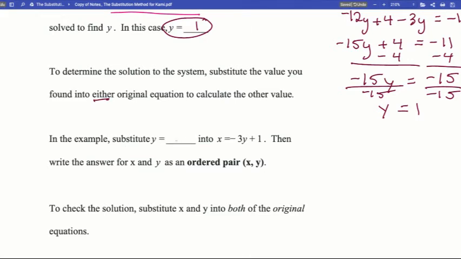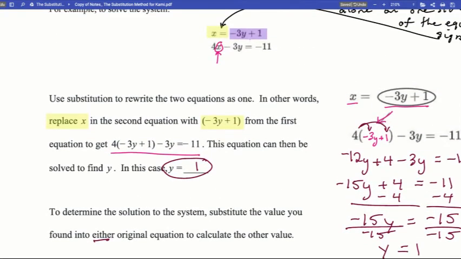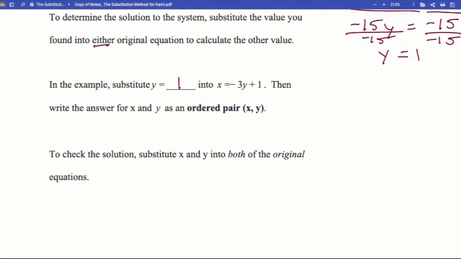We could substitute into this equation or this equation. This one's a little bit easier though, because when I plug in y equals 1 right here, I don't have to do any adding and subtracting or multiplying and dividing on both sides because x is already solved for. Here, if I plug in y is 1, I would have to add 3 to both sides, divide by 4. It's a little bit messier. So this first one's a little less messy, which is why we're using it.